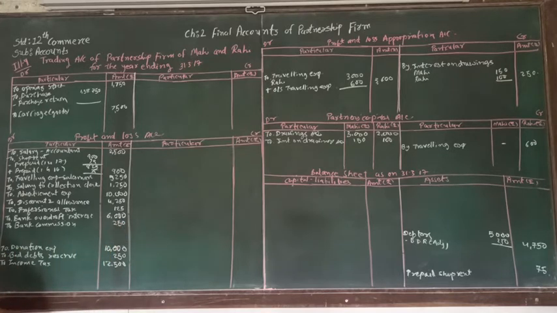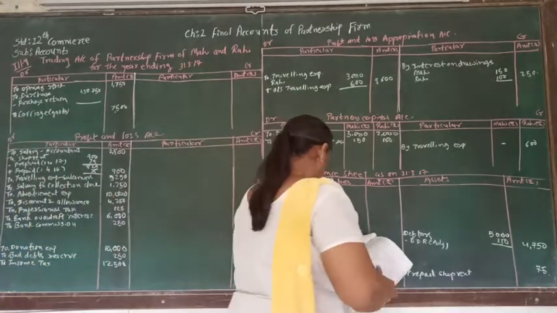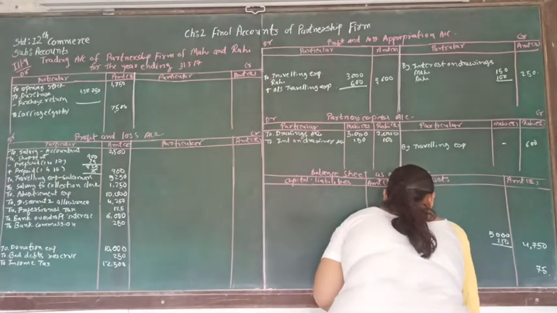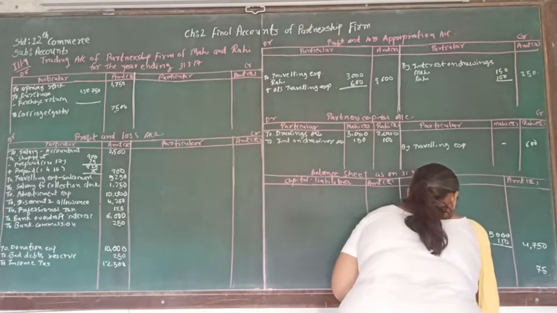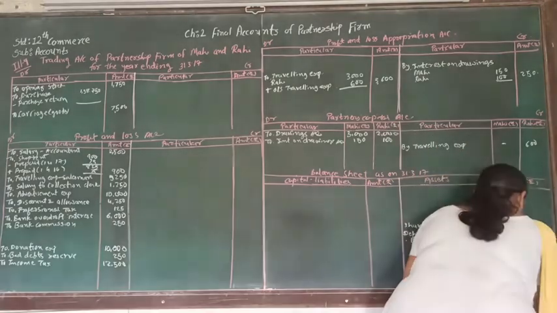And afterwards, another account is share of SBI, and share of SBI is our asset that is supposed to be written in the balance sheet. Share of SBI, and that is rupees 500.